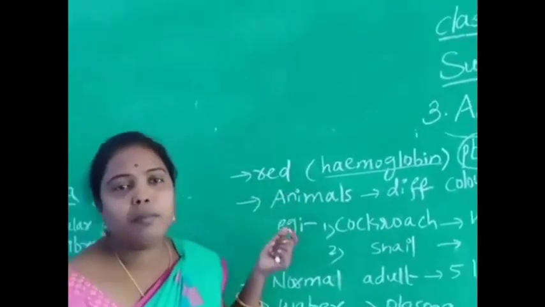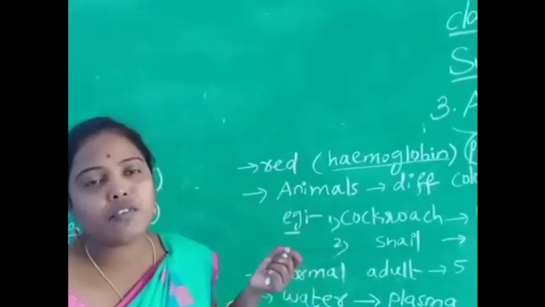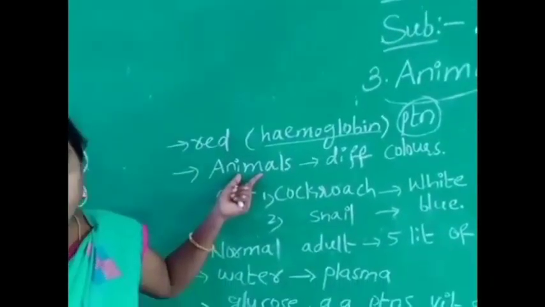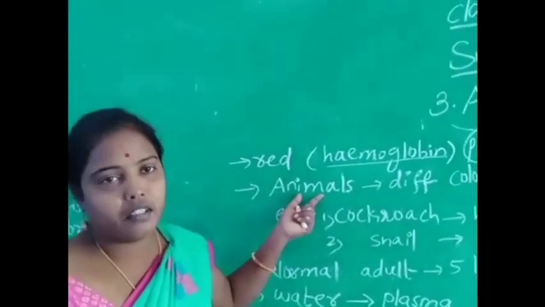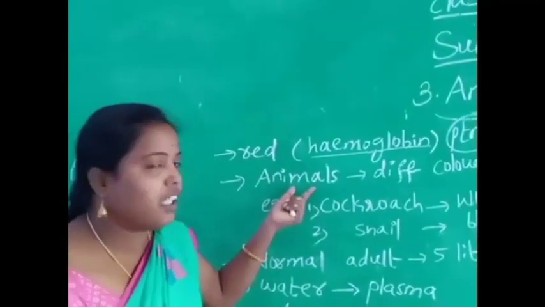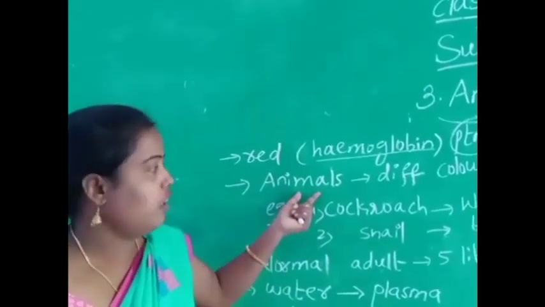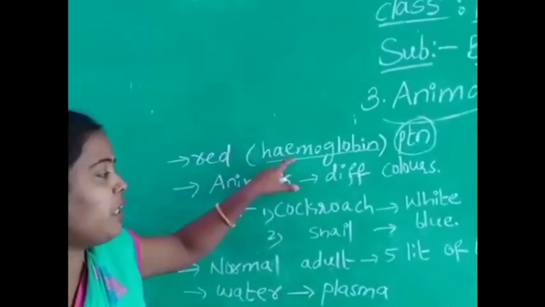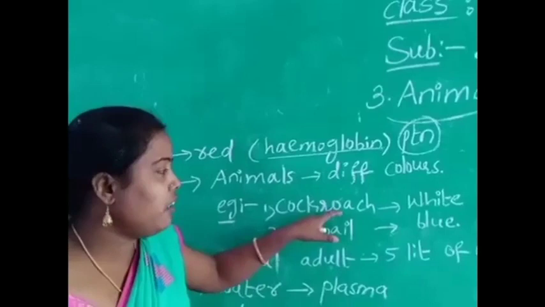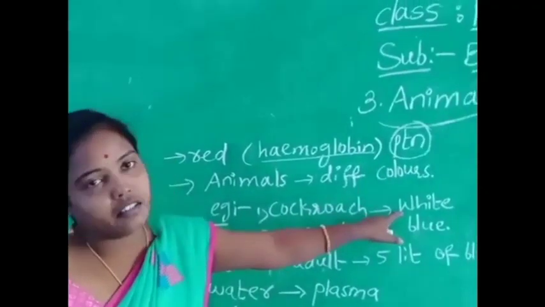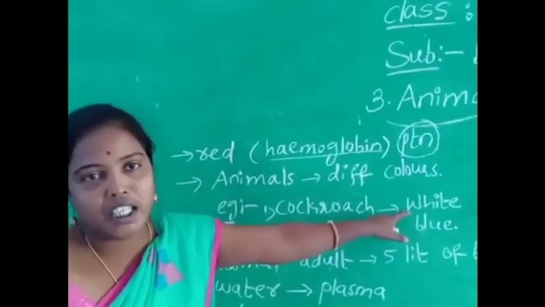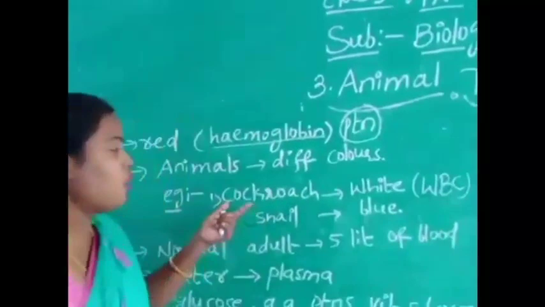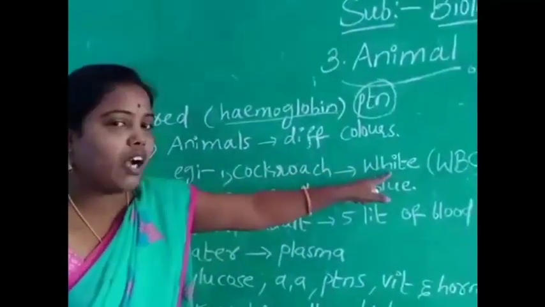This hemoglobin pigment gives red color to the blood. So in human beings, the blood is red because of the hemoglobin pigment. But some animals have different colors of blood. In some animals, the blood is not red. For example, the cockroach. In the cockroach, the hemoglobin pigment is absent. That's why the blood is white in color. White blood cells are present in the cockroach.